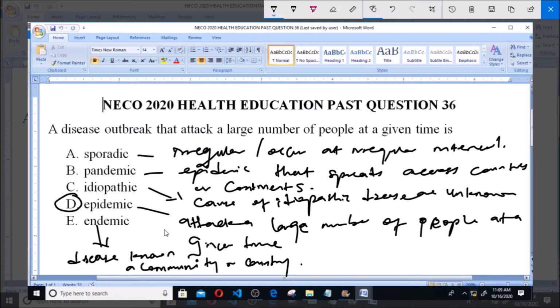Now, we would have said the answer is pandemic, but pandemic is an epidemic. So when this epidemic spreads across countries and continents, then we say it is a pandemic. An epidemic is a disease outbreak that attacks a large number of people at a given time. So the correct answer to this question is option D, an epidemic.